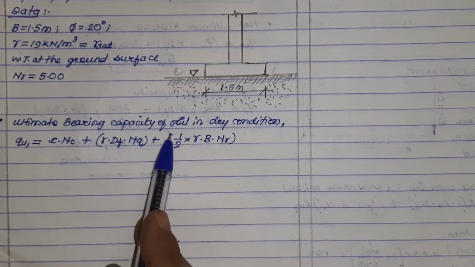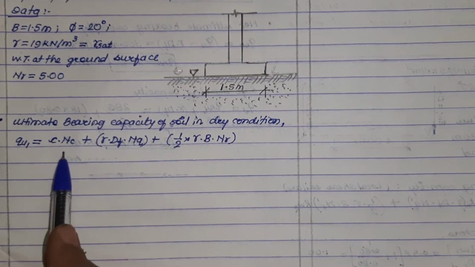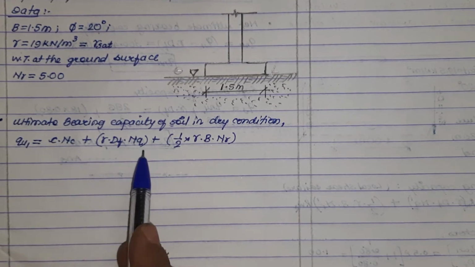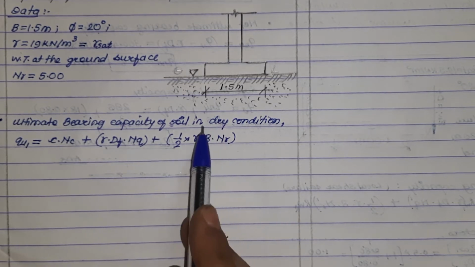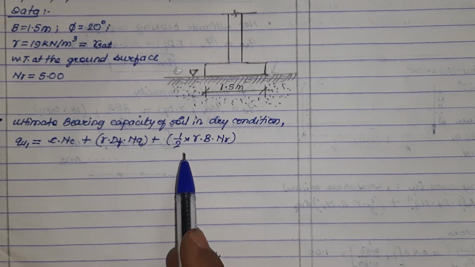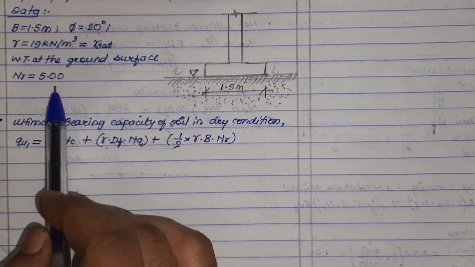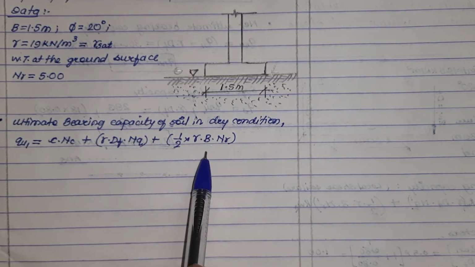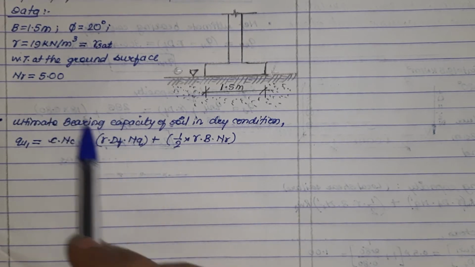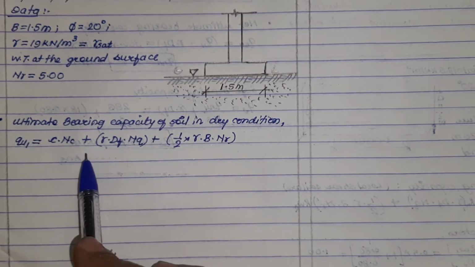Ultimate bearing capacity of soil in dry condition is represented as Qu1, which is equal to cNc plus gamma Df Nq plus half gamma B N gamma. Here nowhere is it mentioned whether the failure is punching shear failure, local shear failure or general shear failure. But value of N gamma is given, which is 5. Hence, we can directly pick up this equation for ultimate bearing capacity and substitute the given values in this formula.